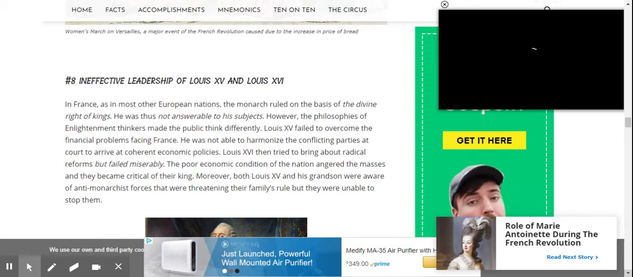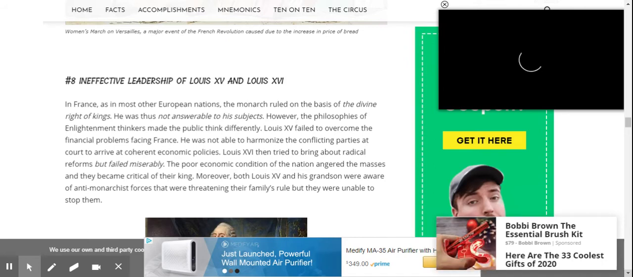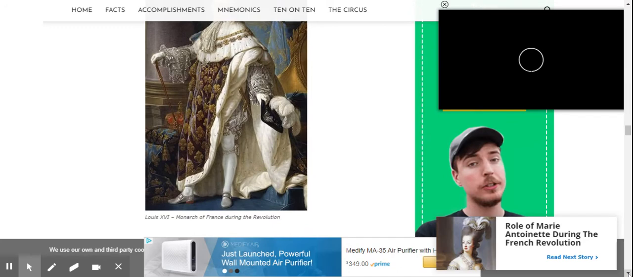The poor economic condition of the nation angered the masses, and they became critical of their king. Moreover, both Louis XV and his grandson were aware of the anti-monarchist forces that were threatening their family's rule, but they were unable to stop them. That's a portrait of Louis XVI.